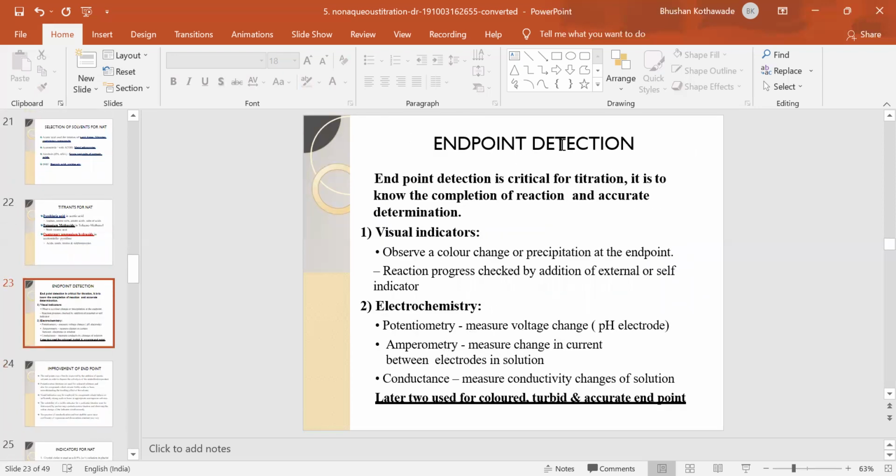Now, how is the endpoint detected in a non-aqueous titration? The endpoint detection is critical for titration. It is to know the completion of the reaction and for accurate determination. Visual indicators we can use for the detection of endpoint, or electrochemical methods: potentiometry, amperometry, conductometry. Amperometry and conductometry are used for colored or turbid solutions and for an accurate endpoint.